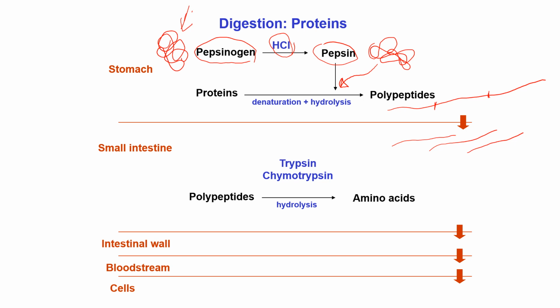After peristaltic movement, these short polypeptide chains will reach the small intestine, where another enzyme, trypsin, will be secreted. By the action of trypsin, some peptide bonds on these short polypeptide chains will be hydrolyzed, and after hydrolysis they will be converted to many peptides, shown in this symbolic representation. These peptides may be dipeptides, tripeptides, tetrapeptides, like this.